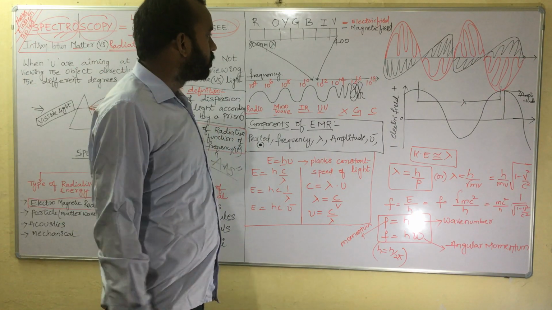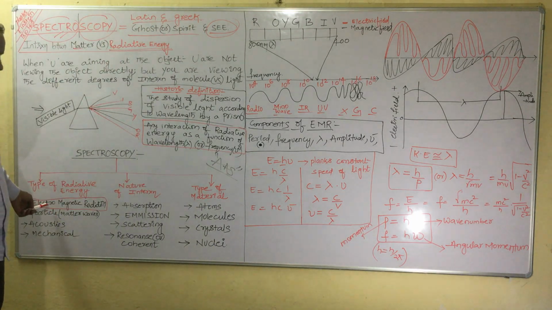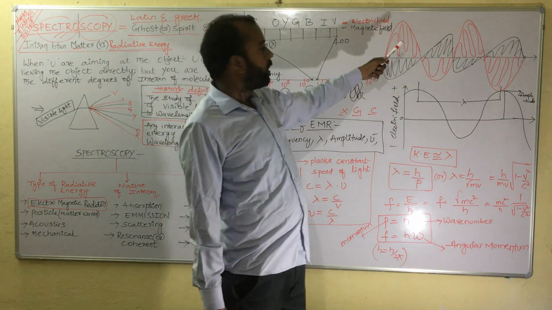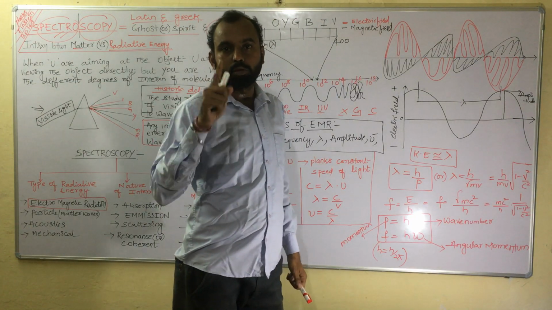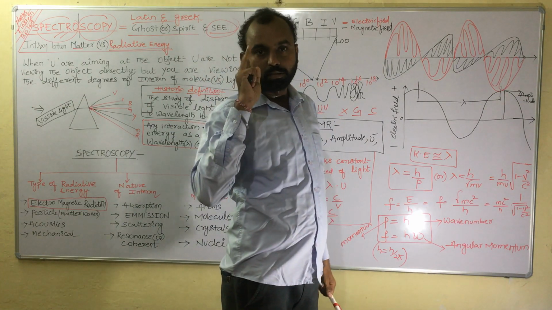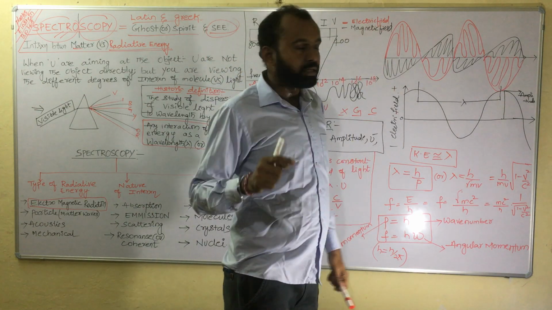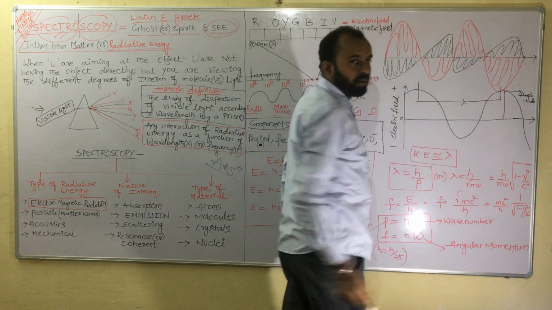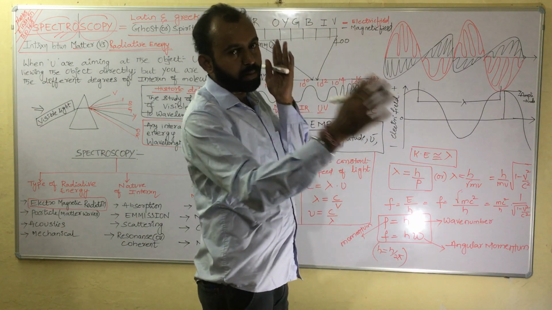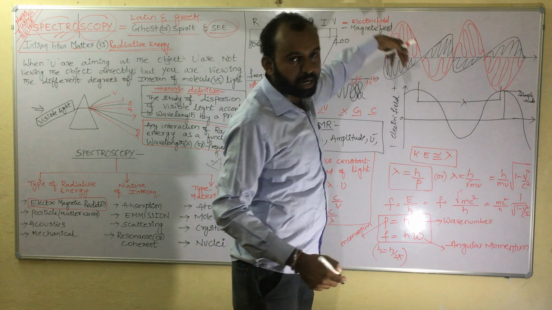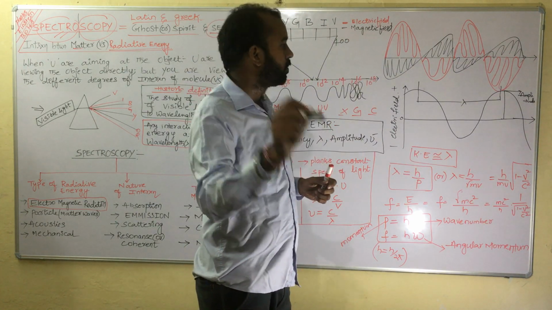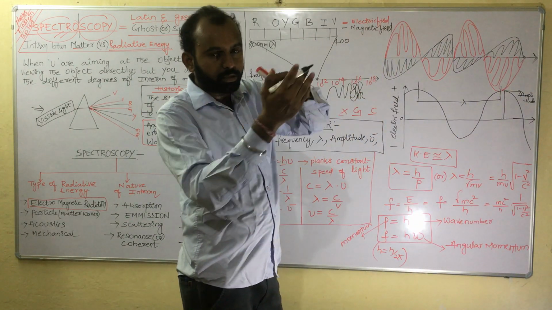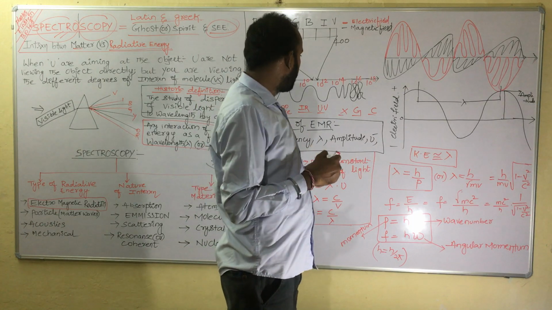Generally, most spectroscopic techniques use electromagnetic radiation. What is electromagnetic radiation? It is radiation which has both electric properties as well as magnetic properties, running perpendicular to each other. One is an electric vector, the other is a magnetic vector. It is a vector quantity which has some direction. The direction of motion is always one way, but the two vectors are at right angles to each other.